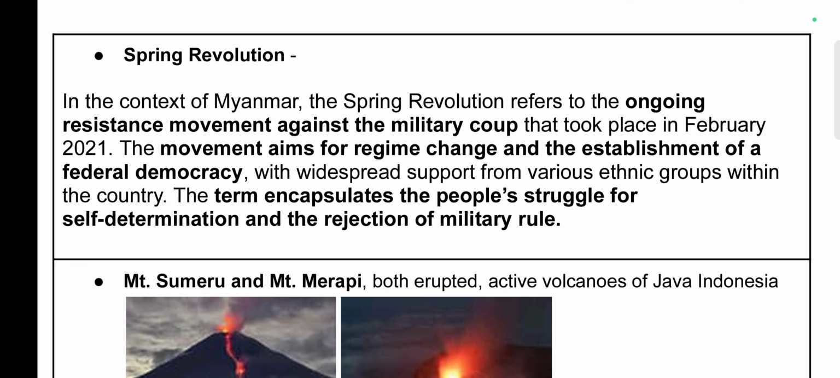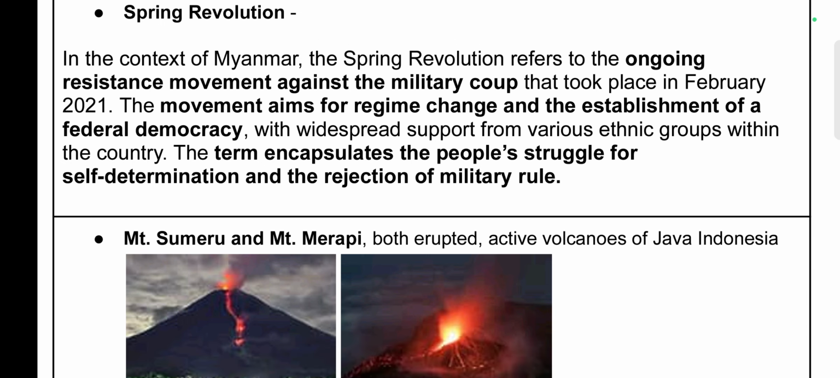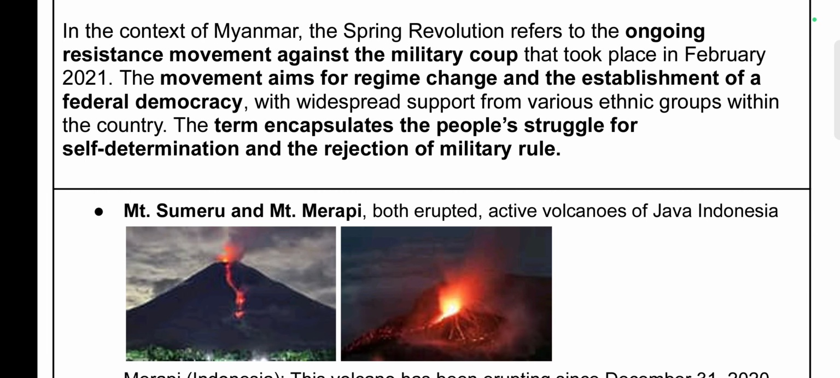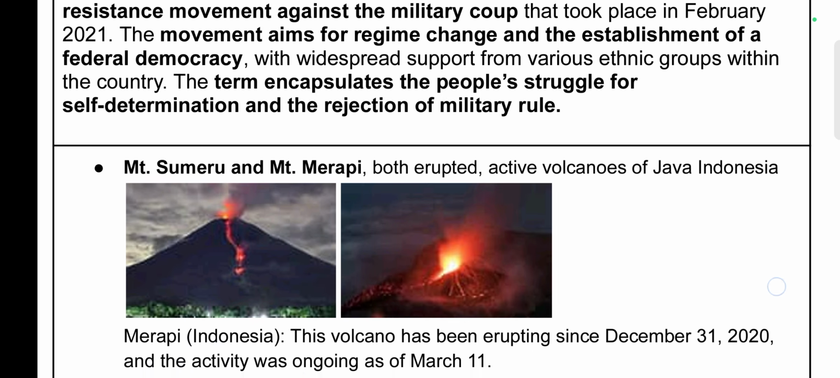It is about the term which was often in the news called the Spring Revolution. This refers to the ongoing resistance movement against the military coup that took place in February 2021. The movement aims for regime change and establishment of a federal democracy. The term encapsulates people's struggle for self-determination and rejection of military rule.